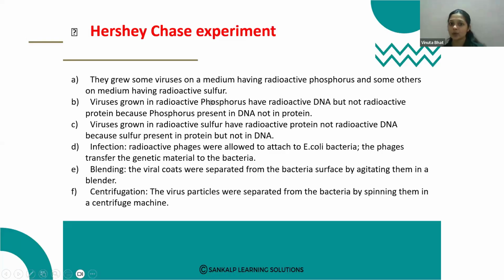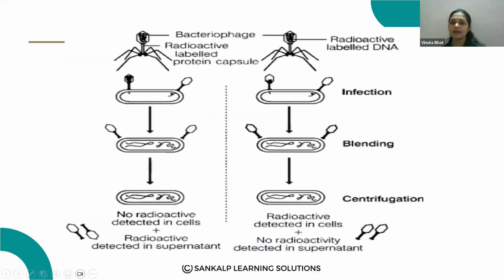One virus that is grown in the radioactive phosphorus has radioactive DNA but not radioactive protein, because phosphorus is present in the DNA, not in the protein. Here what they did is, so that is the bacteriophage virus, sorry, not bacteria, virus. They grew it in radioactive phosphorus. So there was a medium, and it grew in that medium having the radioactive phosphorus. So its DNA was radioactive DNA.